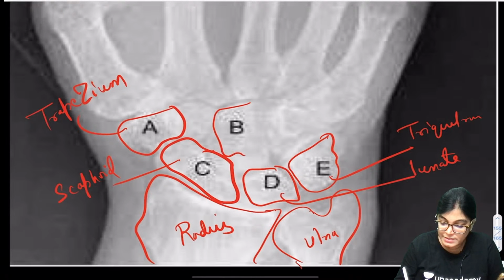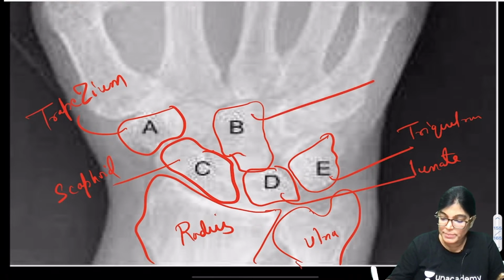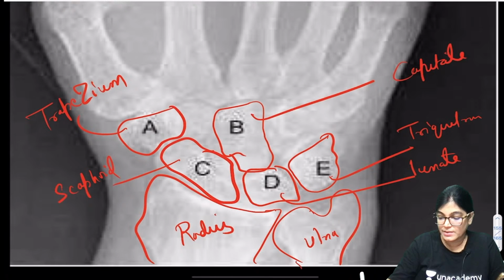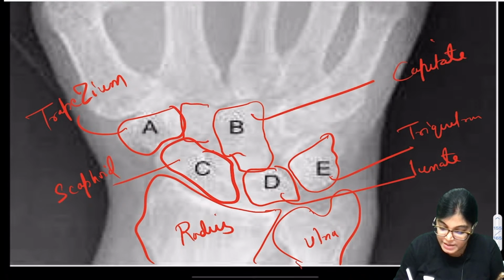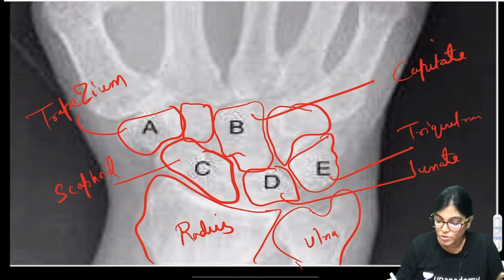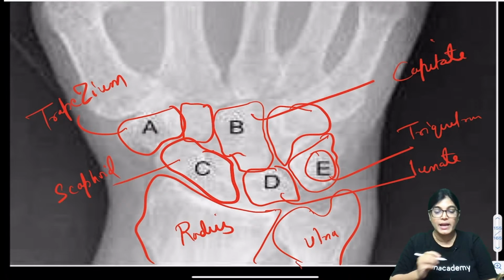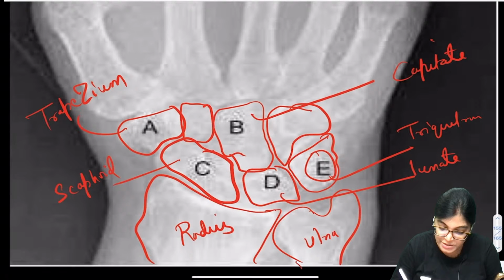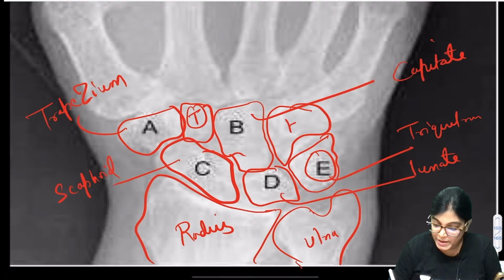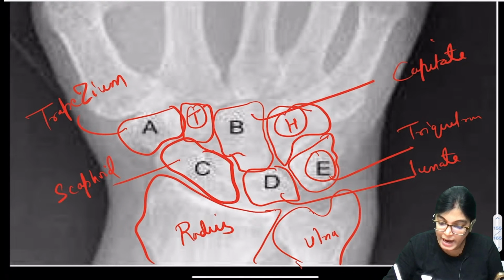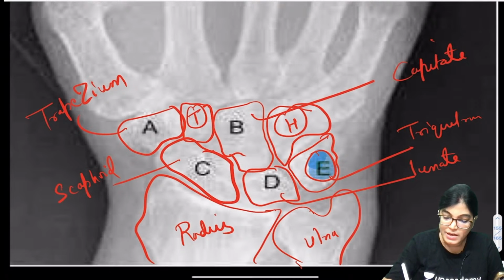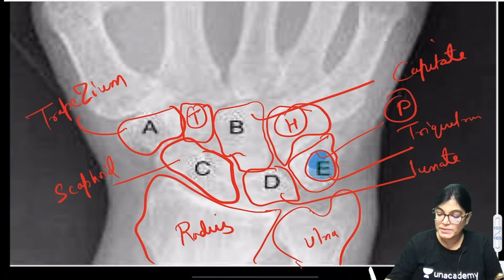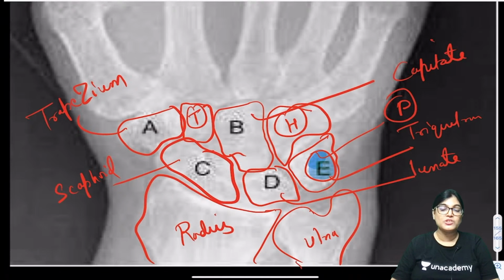And B is capitate, okay, got it? In this there will be one more bone here, and one over here. So here this is the trapezium, and this will be the trapezoid, T for trapezoid. Here this will be H for hook of hamate, and this small bone sitting over this, I will make it with a blue color, will be P for pisiform. So, the identification of all carpal bones in this MCQ is done, very good.